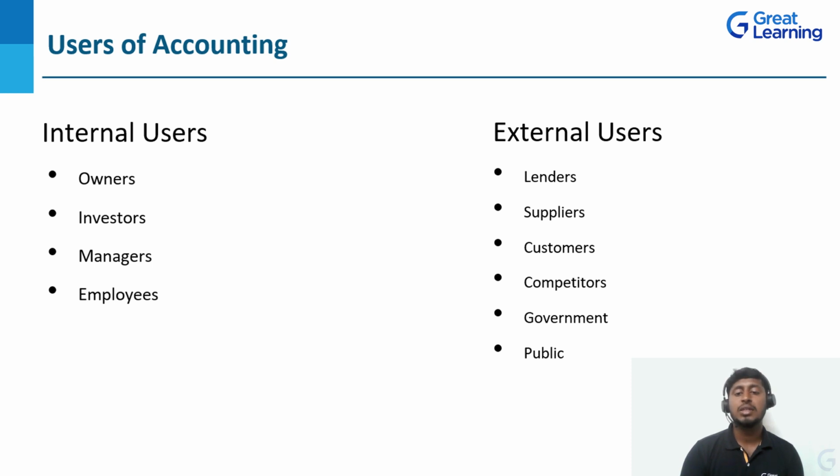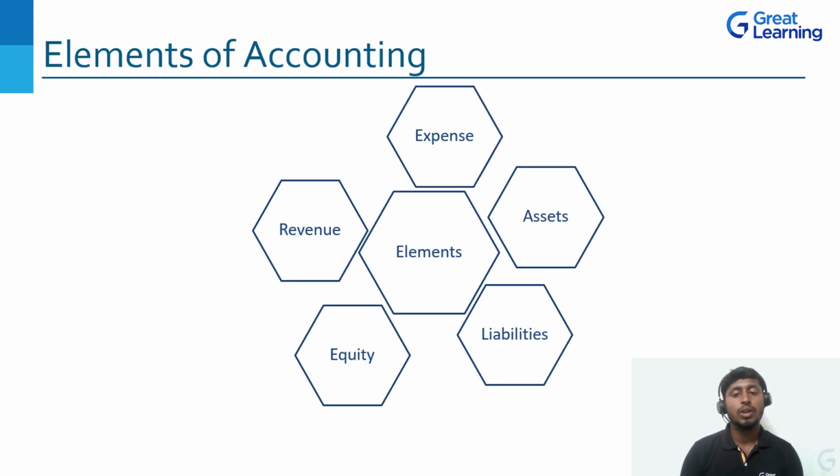And external users are lenders, suppliers, customers, competitors, and the government and the public. So these are the users of accounting. Elements of accounting. 5 elements are there, that is assets, liabilities, revenue, expenditure or expenses, and the capital. So these are the 5 elements of accounting.